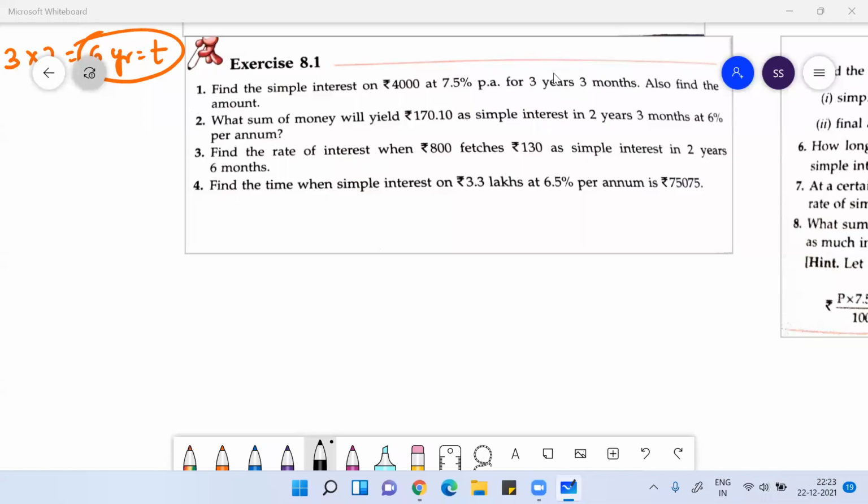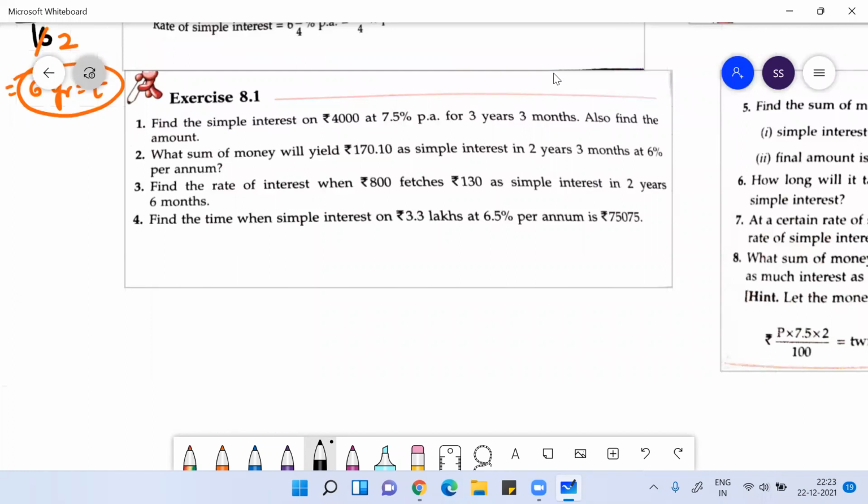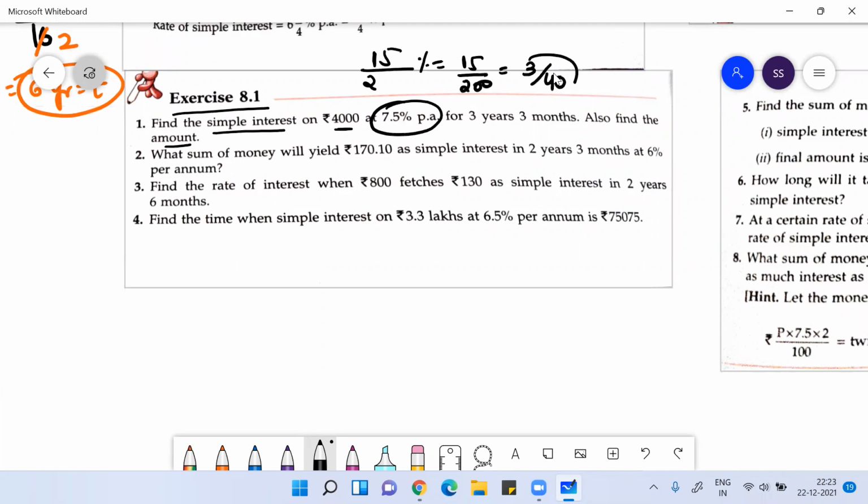This is question number 1 in exercise 8.1. How can you solve? You have to find here the simple interest and amount. They have given you the principal 4,000, and 7.5% per annum. That you can write as 15 by 2% per annum. 15 by 2% you can write as 15 by 200. 15 by 200 you can write as 3 by 40. So you can take R as 3 by 40.